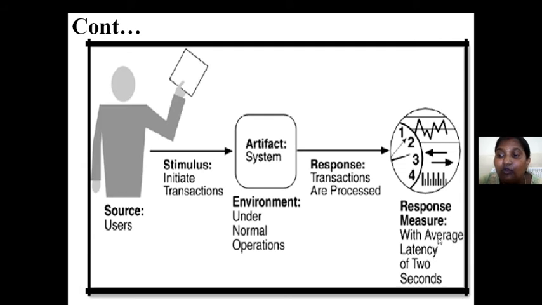But what is the response measure? We have to check. What is the deadline for this? With an average latency of 2 seconds only. Within 2 seconds we have to get the output. If you are not able to get the response within 2 seconds, automatically we can estimate that this performance quality attribute is not working well.